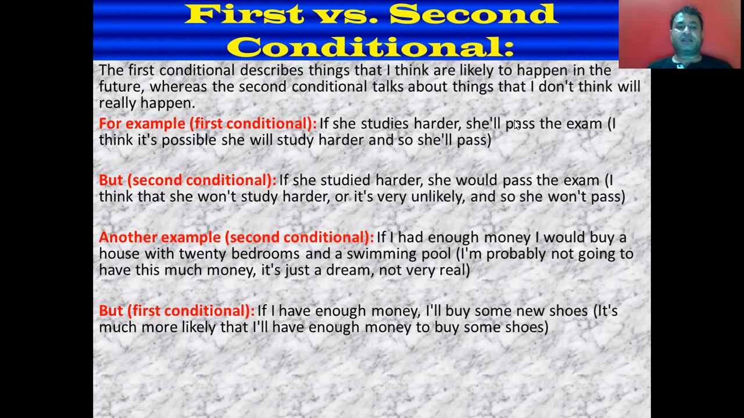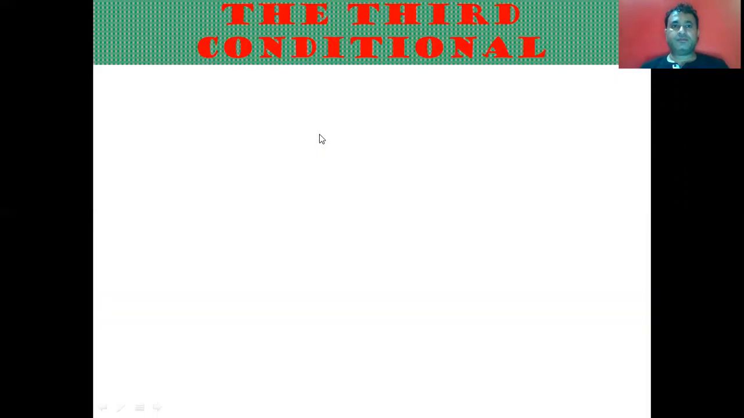Let's consider another example. On the basis of second conditional, if I had enough money, I would buy a house with 20 bedrooms and a swimming pool. Now, I am probably not going to have this much money. It is just a dream and not very real. But for first conditional, if I have enough money, I will buy some new shoes. It is much more likely that I will have enough money to buy some shoes. So the first conditional describes the things that are likely to happen, that may happen in the future. But second conditionals are usually impossible or not going to really happen.